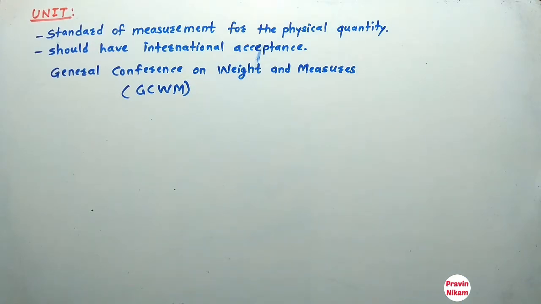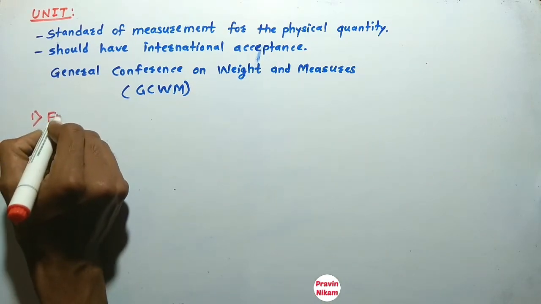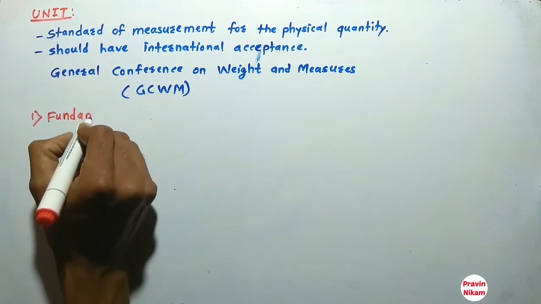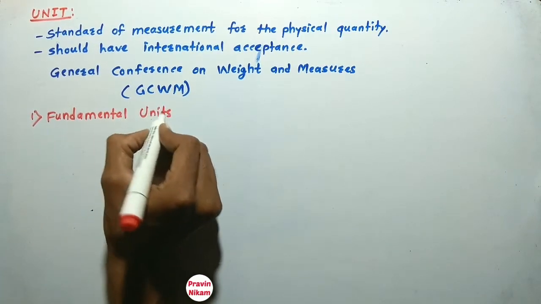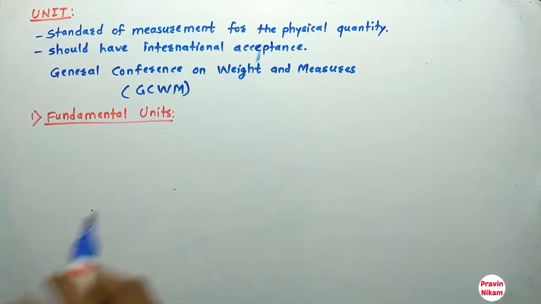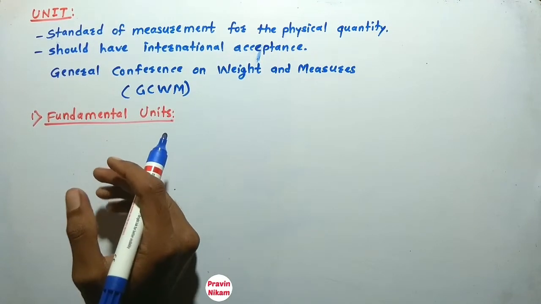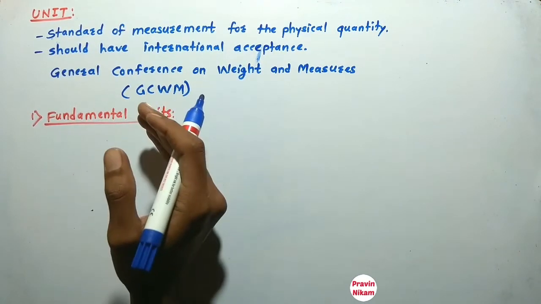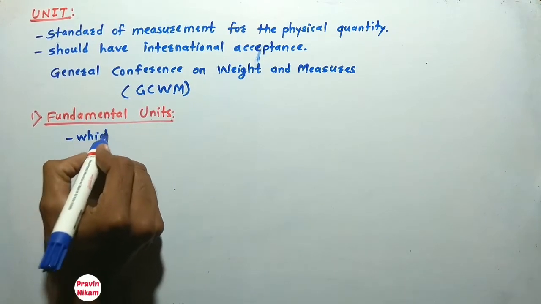Now there are two types of units. One is fundamental units. Let us see what is meant by fundamental units. But before that, you should know what is meant by fundamental quantity.